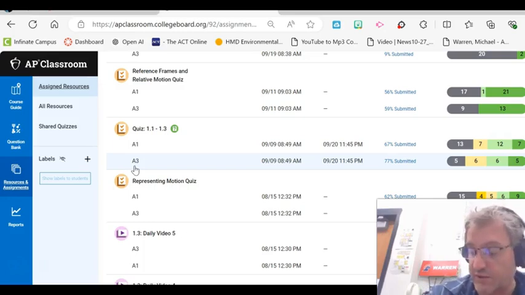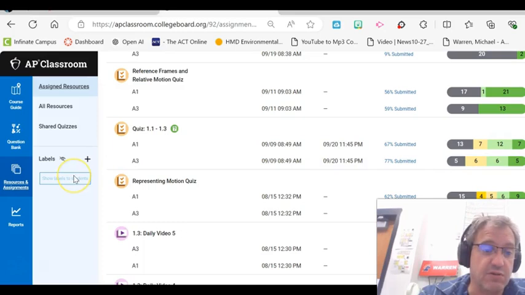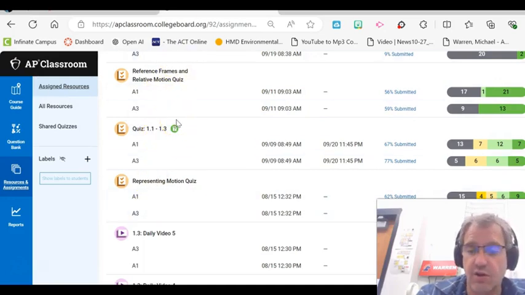No ifs, ands, or buts. So anytime you need to check to see if they are up to date, go to Resources and Assignments, click on Assigned Resources, and see if there are any of these yellowish, orangish icons that are still open. They need to take care of those.